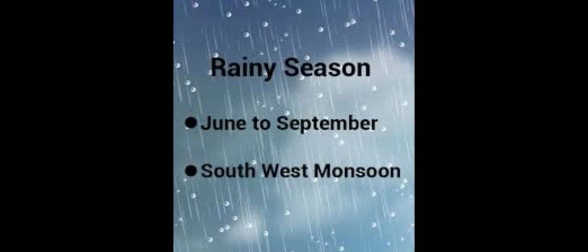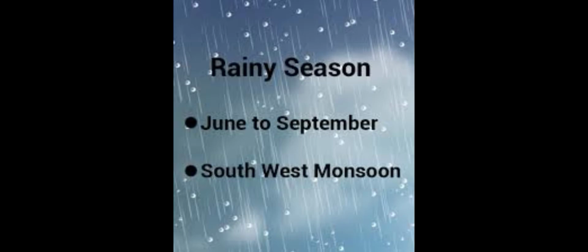And the third season is rainy season. It is from June to September. And what is the other name for rainy season? Yes, it is called southwest monsoon. Why is it called southwest monsoon? Because the wind blows from the Arabian Sea towards the land. Where is the Arabian Sea located in India? It is in the west, that is left. Left means west, and down means south. So it is called southwest monsoon. The Arabian Sea is on the west side of India and it is down.